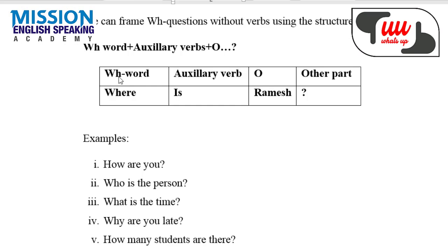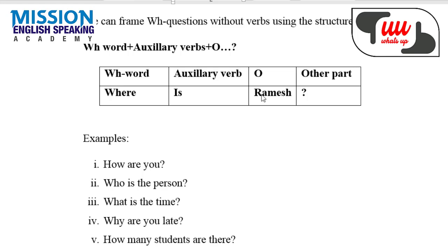So let us see the structure of this type of question. You can see in the box WH word is there. First of all, it means the question starts with WH word. It is followed by auxiliary verb as per the subject or object. So let us see an example. We have considered where as a WH word. The person is Ramesh.